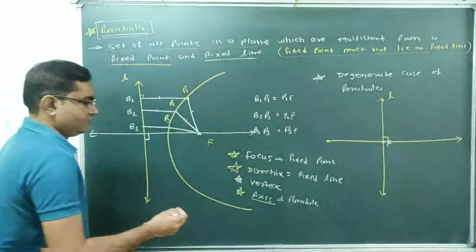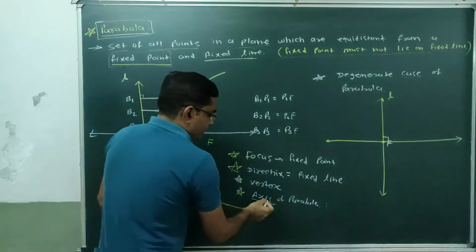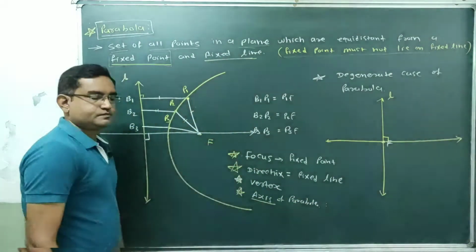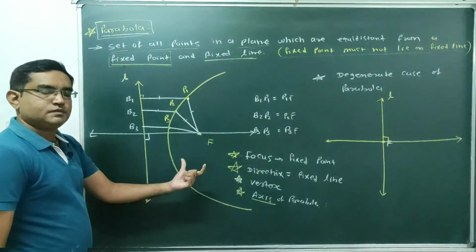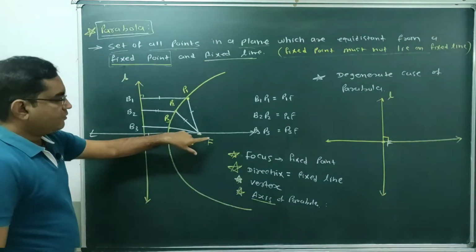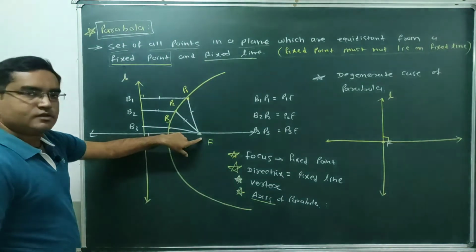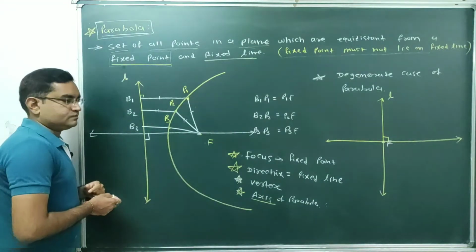Clear students? So you can write the definition of the axis of the parabola. The axis of the parabola is nothing but one line. The line which is passing through this focus and perpendicular to the directrix is the axis of the parabola.